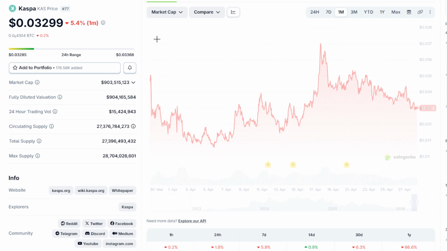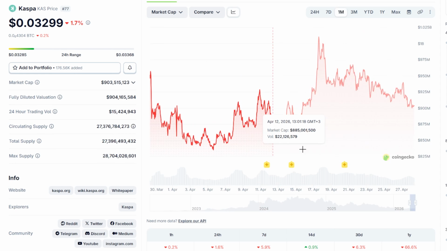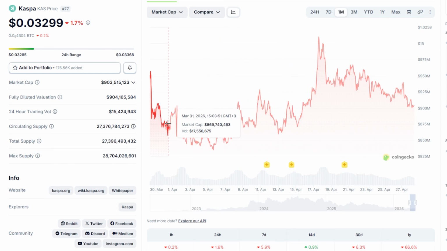Now, an important element, false breaks. Before a real move, the market almost always either knocks out liquidity from below or gathers stops from above. Therefore, a breakout of a level without consolidation is not a signal. The signal is the reaction after the breakout. Now, the short-term dynamics. A weak attempt at an uptrend is forming on lower timeframes but without volume. This means that the price action may continue within the range for a while longer. However, the likelihood of a breakout is increasing.